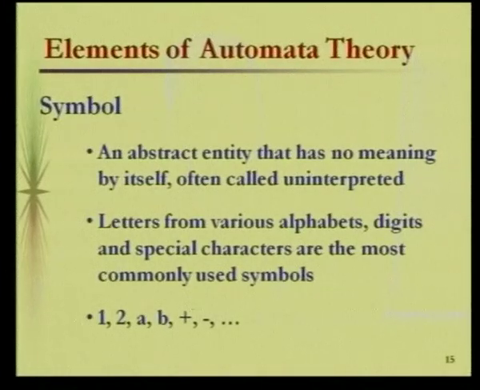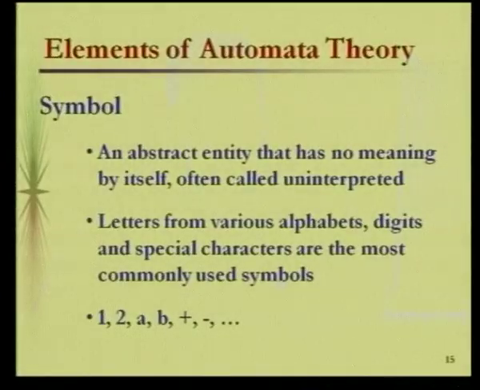And next are the various elements of automata theory. We start with what a symbol is, and then we have strings, and so many other things. A symbol is an abstract entity. It does not have any specific meaning; it depends completely on the context. For example, take a circle. In the English alphabet it has the meaning O, as a mathematical object it is called a circle, and in different scenarios it has different meanings. Sometimes we call a small circle a dot. So the interpretation given depends fully on the context.